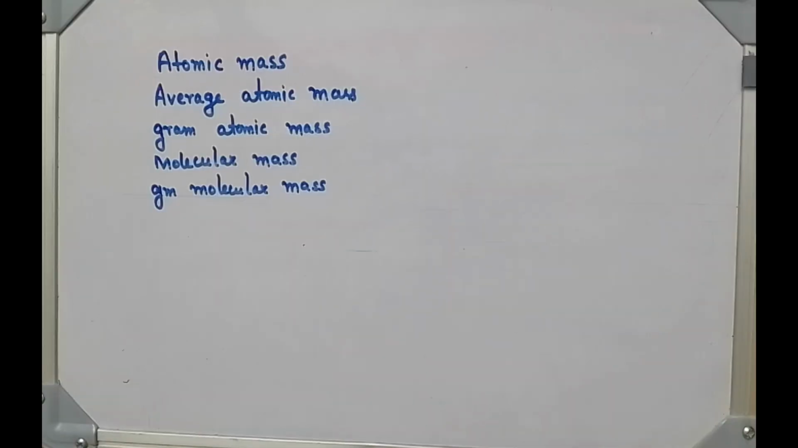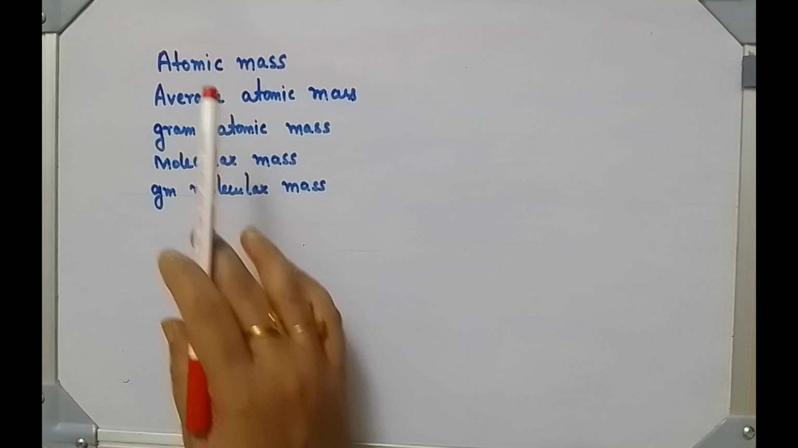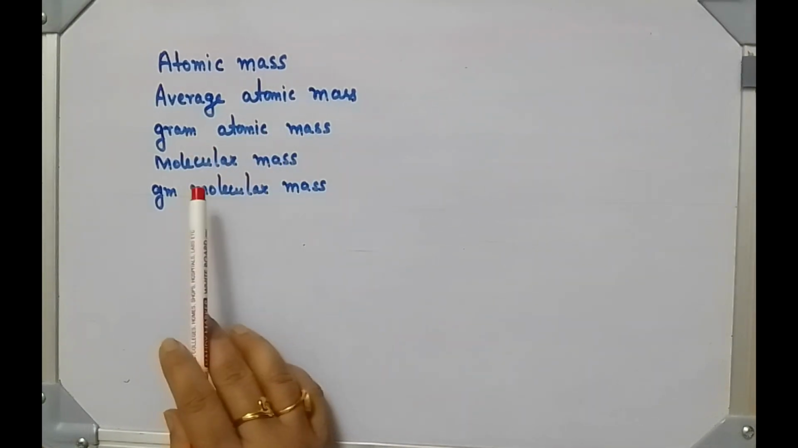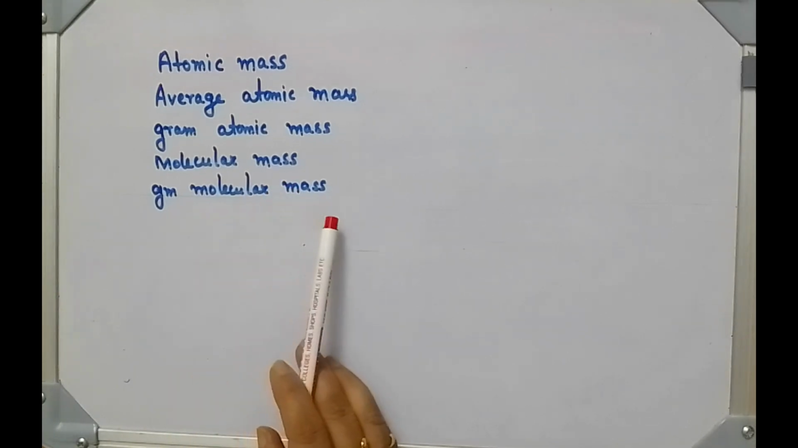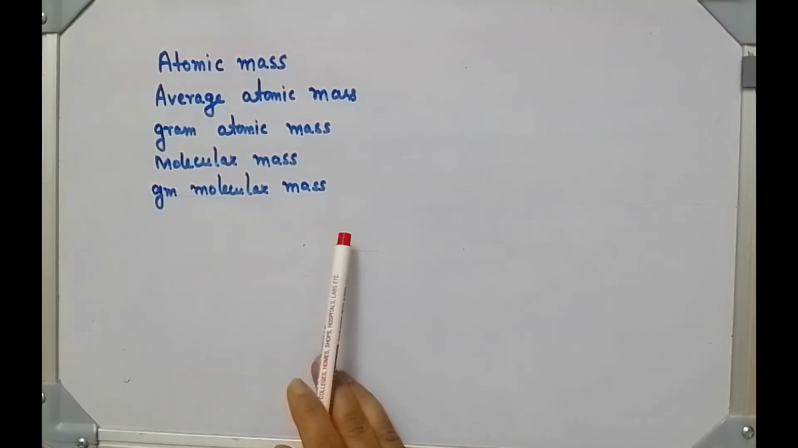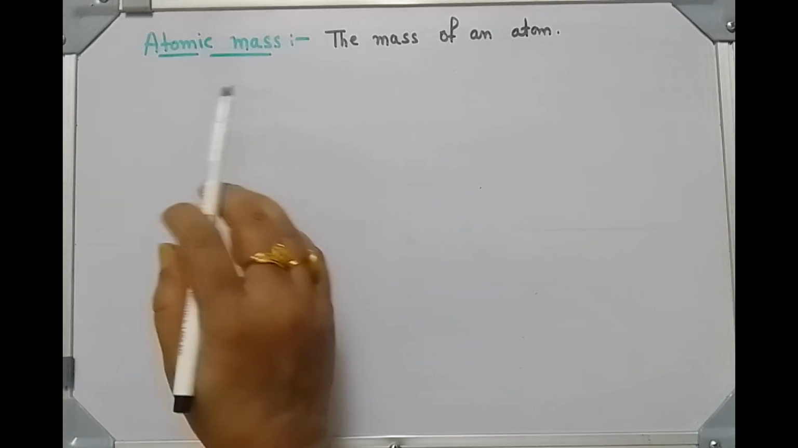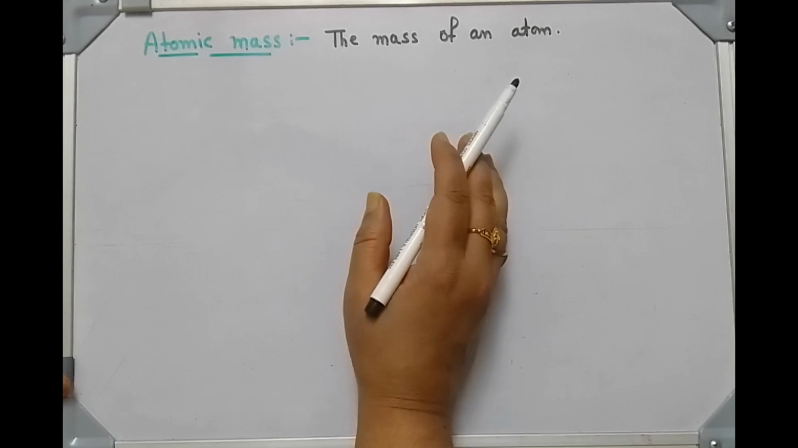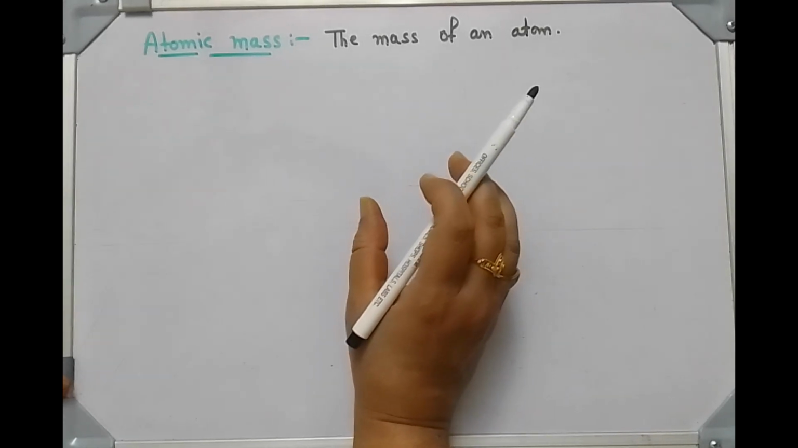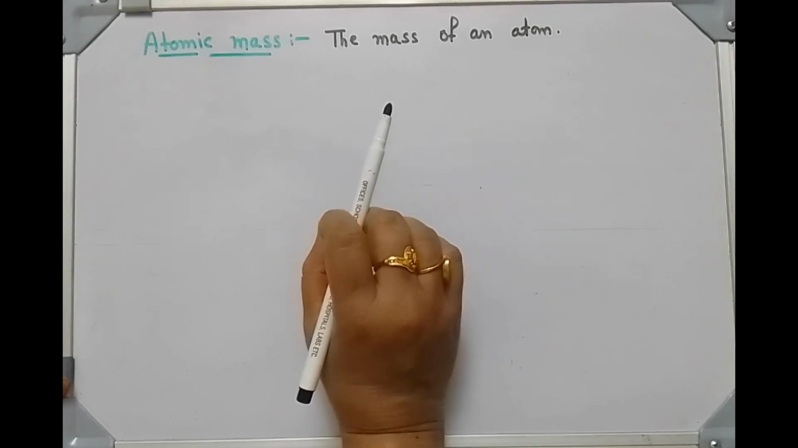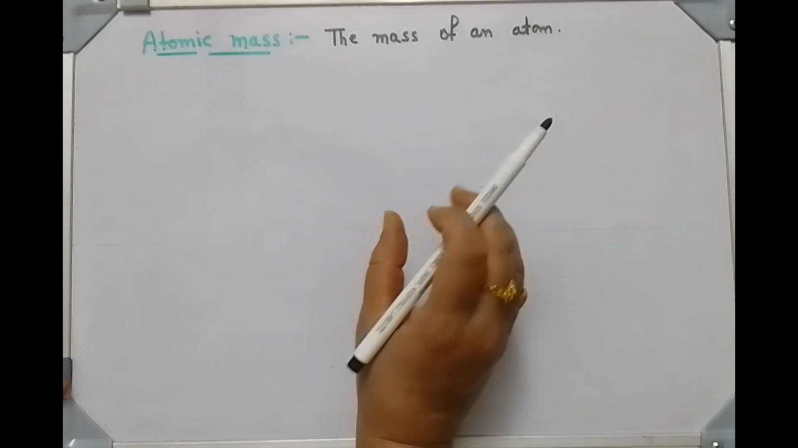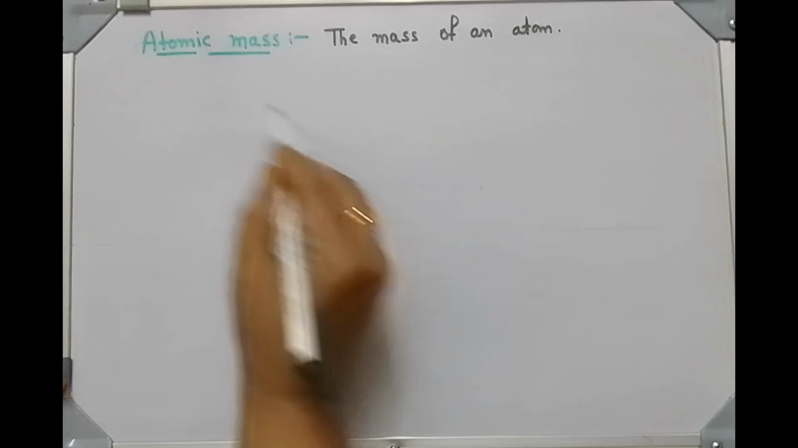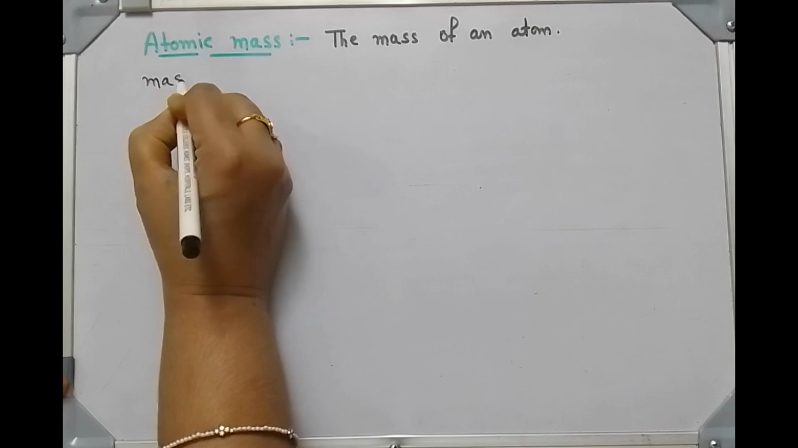In this video I am going to explain atomic mass, average atomic mass, gram atomic mass, molecular mass, gram molecular mass, and we will solve some problems. What is atomic mass? The mass of an atom is called atomic mass. The mass of an atom is very small, so it's not possible to isolate an atom and weigh it. Nowadays we have sophisticated techniques, that is mass spectrometry, for the determination of atomic mass almost accurately.